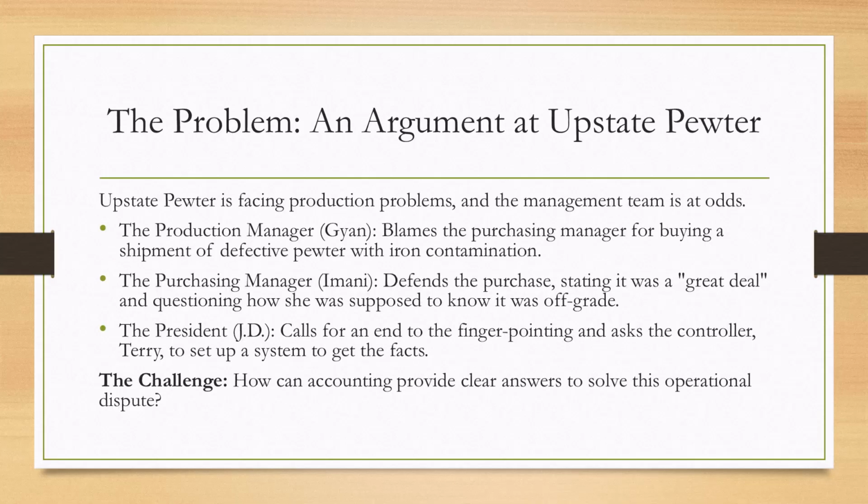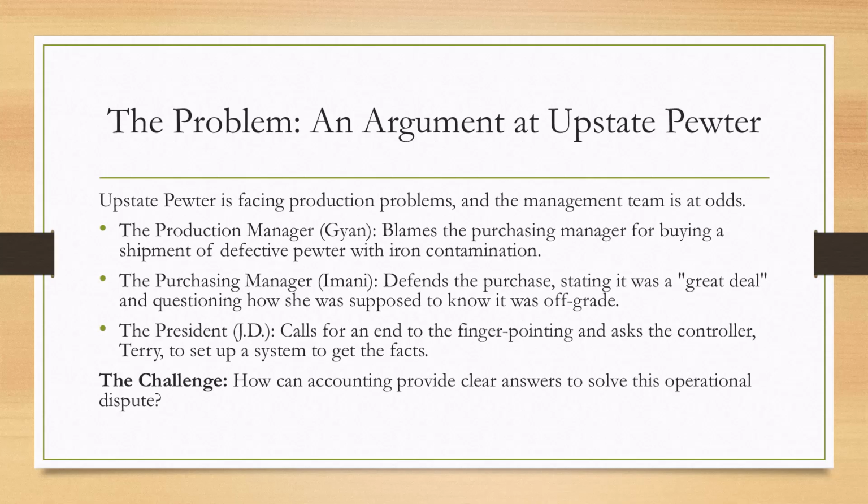Let's set the stage. Upstate Pewter is facing production problems, and the management team is in the middle of a dispute. The production manager, Gian, blames the purchasing manager, Imani, for buying a shipment of defective pewter. In response, Imani, the purchasing manager, defends her decision, stating that it was a great deal and questions how she was supposed to know the material was off-grade.